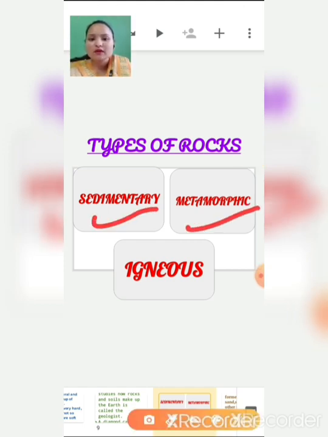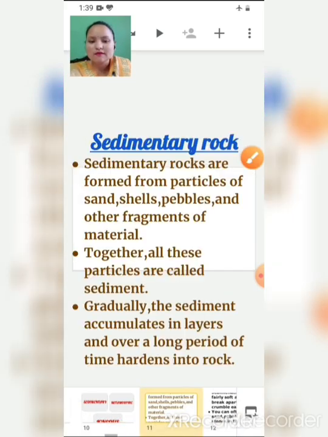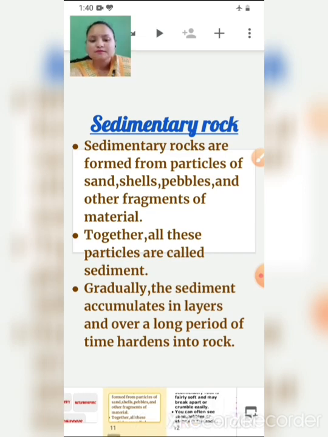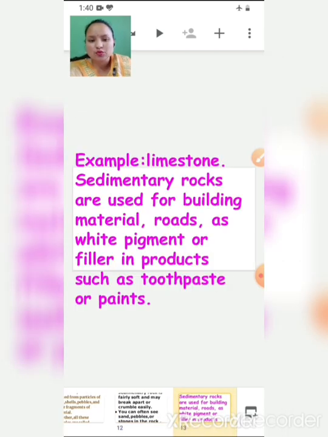Sedimentary, metamorphic, igneous. Now what is sedimentary rock? Sedimentary rocks are formed from particles of sand, shells, pebbles, and other fragments of material. Together all these particles are called sediment. An example of sedimentary rock is limestone, which is used for making buildings, roads, and even toothpaste or paints.